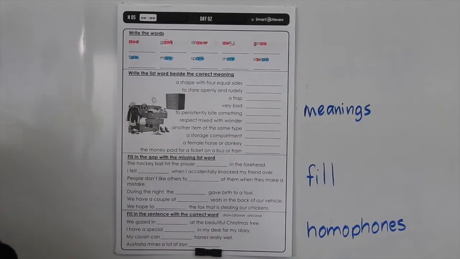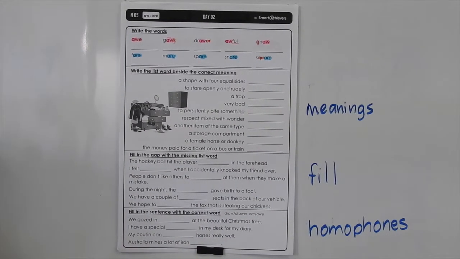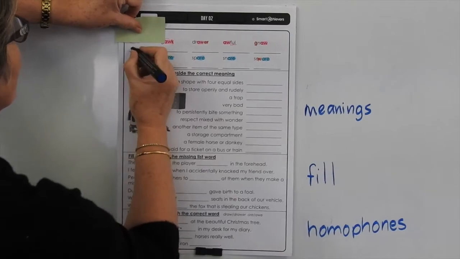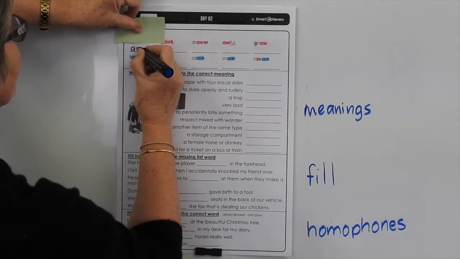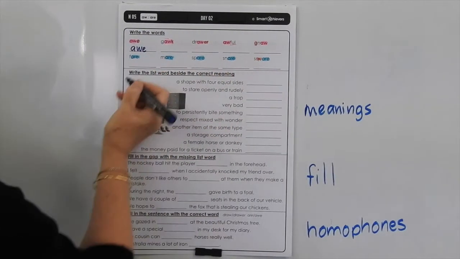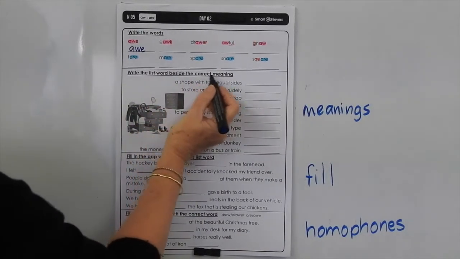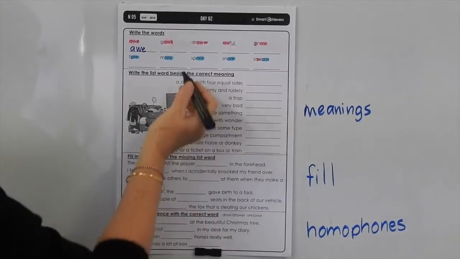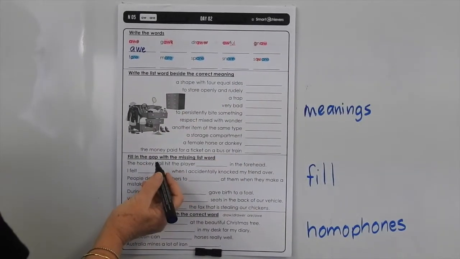Now let's go back and read the words, sound the words, spell them and write them. So we've got or, which is just the sound or, A-W-E, cover it and write it. You can do the rest of those on your own. Write the list word beside the correct meaning, a shape with 4 equal sides, so you've got to find those words from up here. You can read through the rest of those and fill them in.